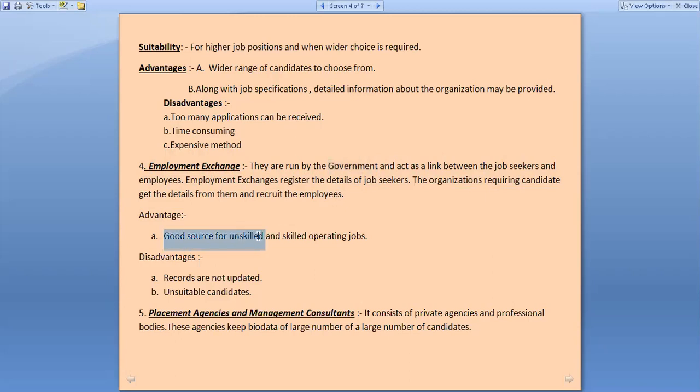So what is the advantage? It is a very good source for unskilled and skilled operating jobs. For any type of job you can register with these employment exchanges. But there are some disadvantages also.